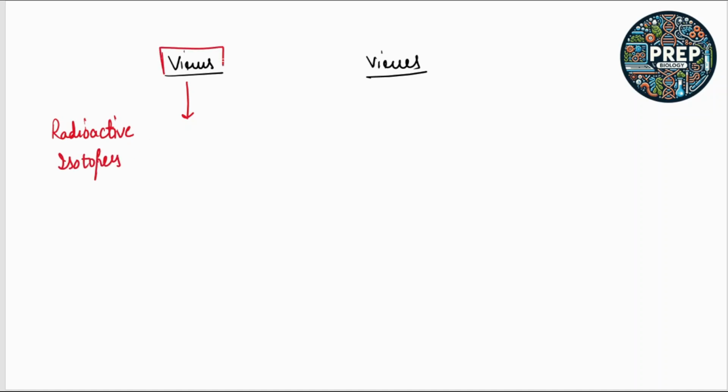Okay, so what did they do? These are the viruses. Bacteriophages are the viruses. They incorporated these viruses separately with radioactive isotopes. They grew some of the bacteriophage viruses in a medium containing the radioactive isotope phosphorus 32, and some of the viruses they grew on a medium having the radioactive isotope sulfur, that is sulfur 35.